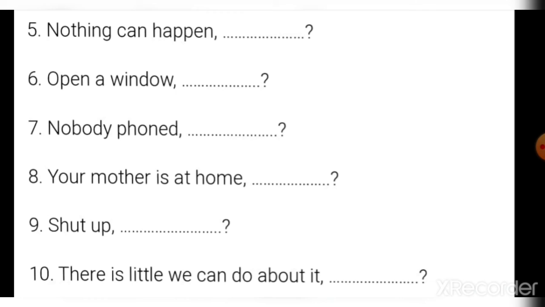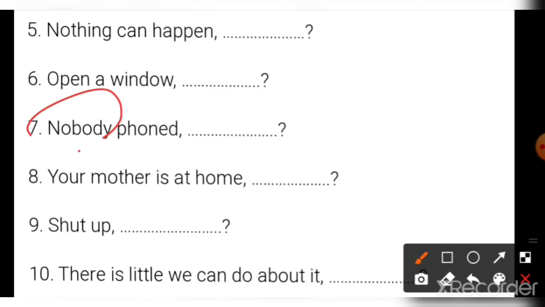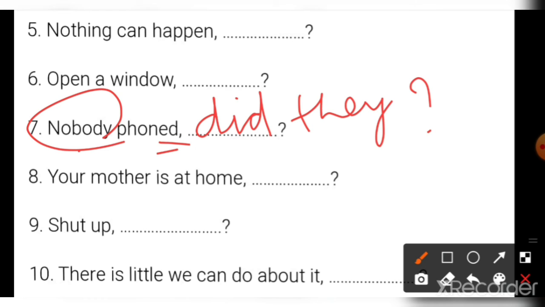Okay, that's why 3 answers are possible here. 7th, nobody phoned. Negative is given and phoned, past tense is given. What will we do? We will use did.